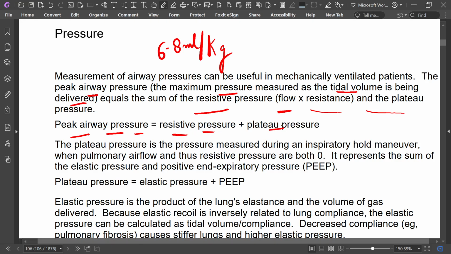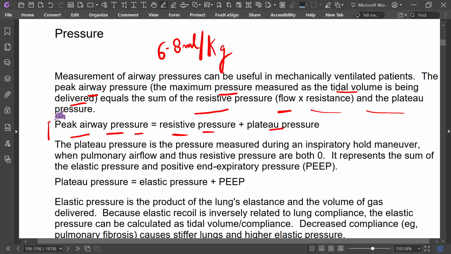How do you measure peak airway pressure, and what does it mean? It means the maximum pressure measured as the tidal volume is being delivered.